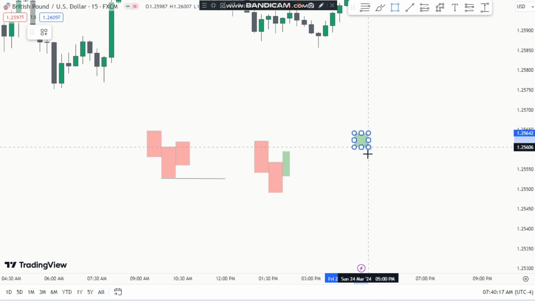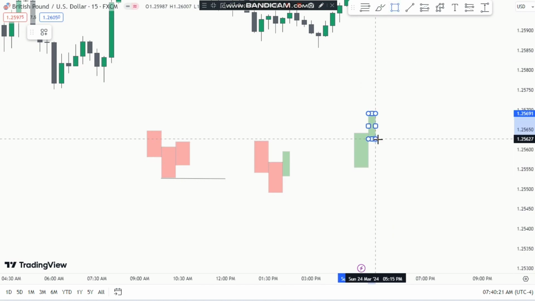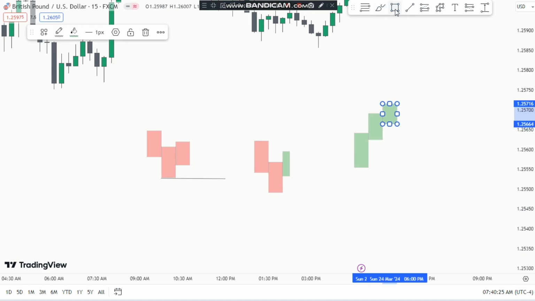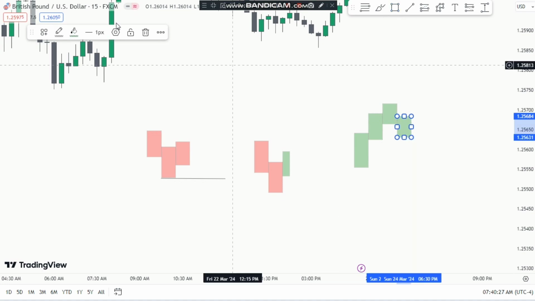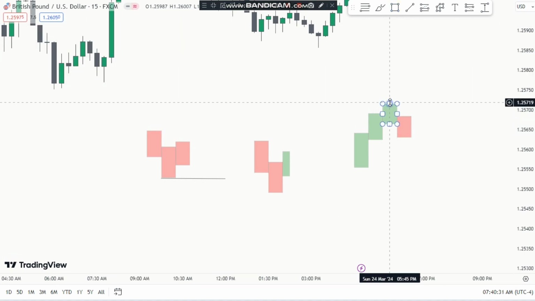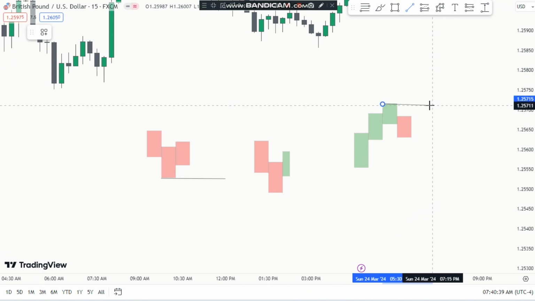Now what is a swing high? This bullish candle, another bullish. Let's suppose we get another one also, and then a bearish one. So you can see this candle made the high, not these two, okay? The central candle, this candle made the high, so this is our swing high. You can find it everywhere on the chart.